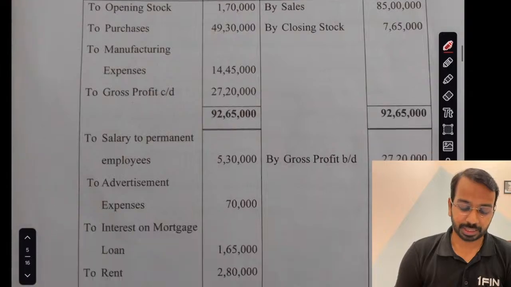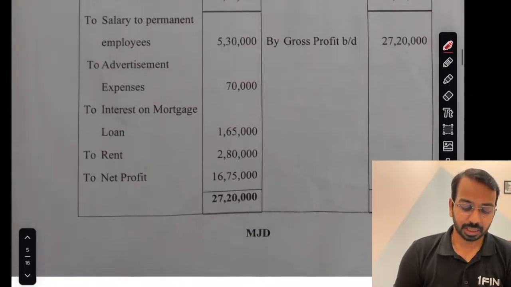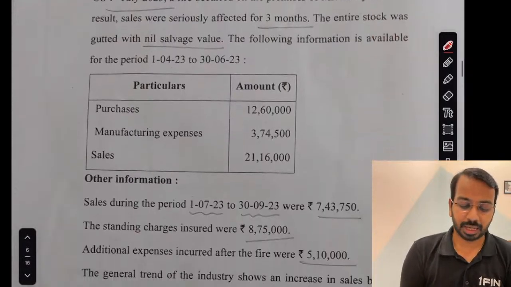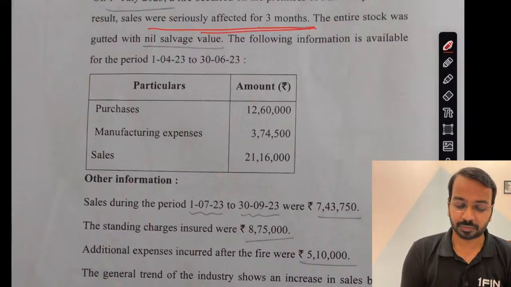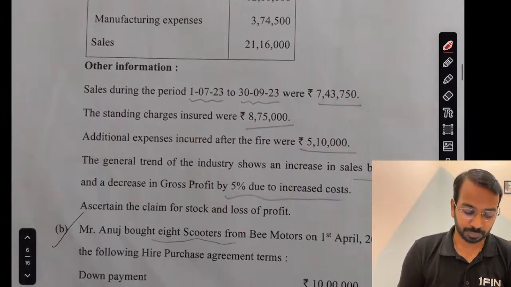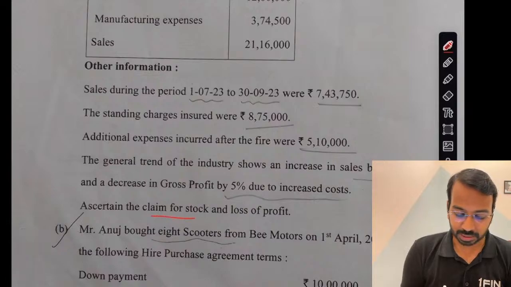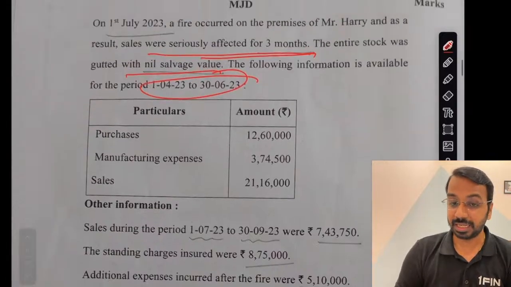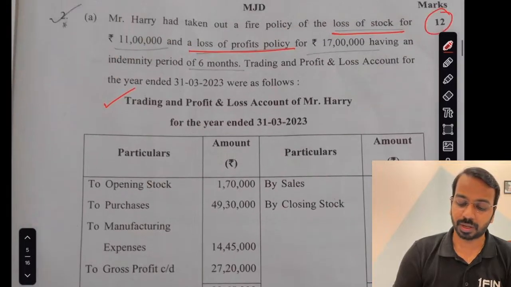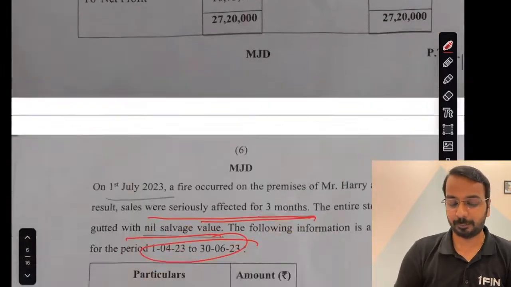So you have been given a trading account and no unique adjustments, again a normal salary expenses and all of those things. Then a fire occurred and sales were affected for 3 months. Nil salvage value. Information for 3 months is given below. So you are required to ascertain the claim of stock and loss of profit. Easy, but given the marks, it was only for 12 marks. Slightly lengthier maybe, but again a scoring one.